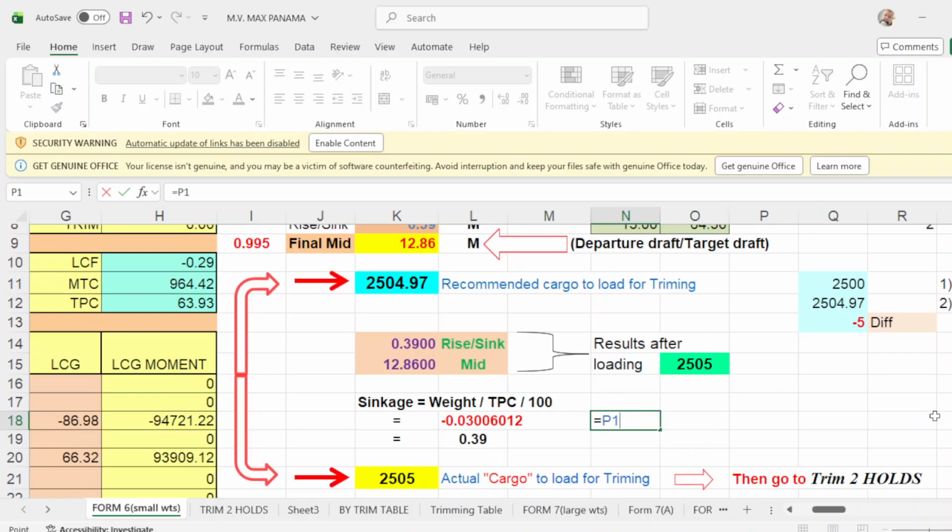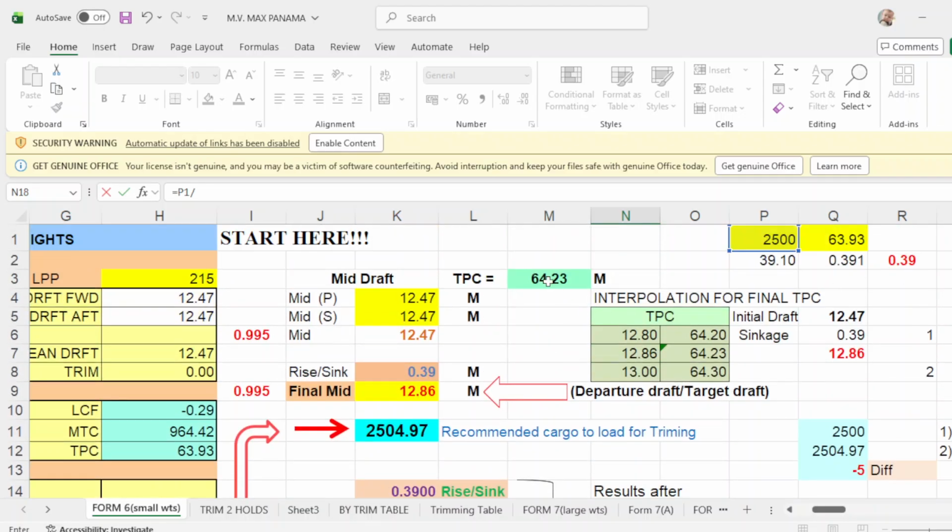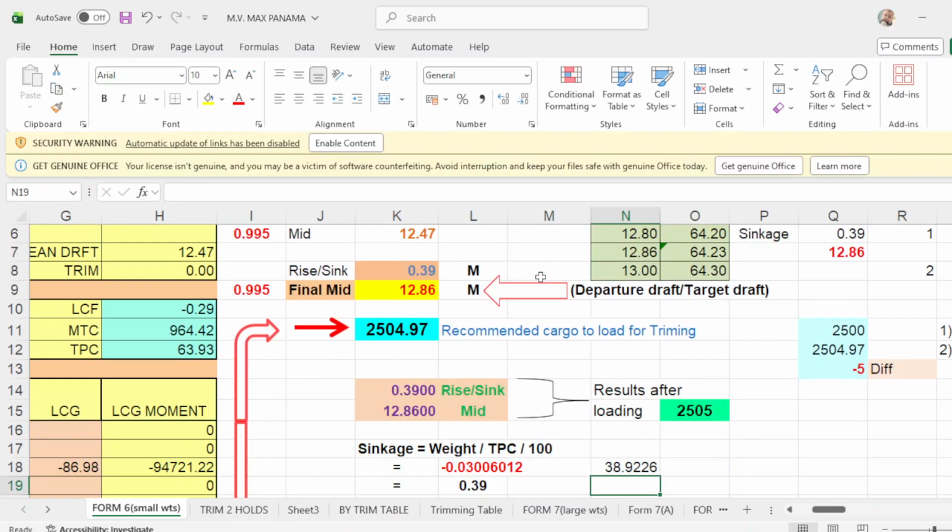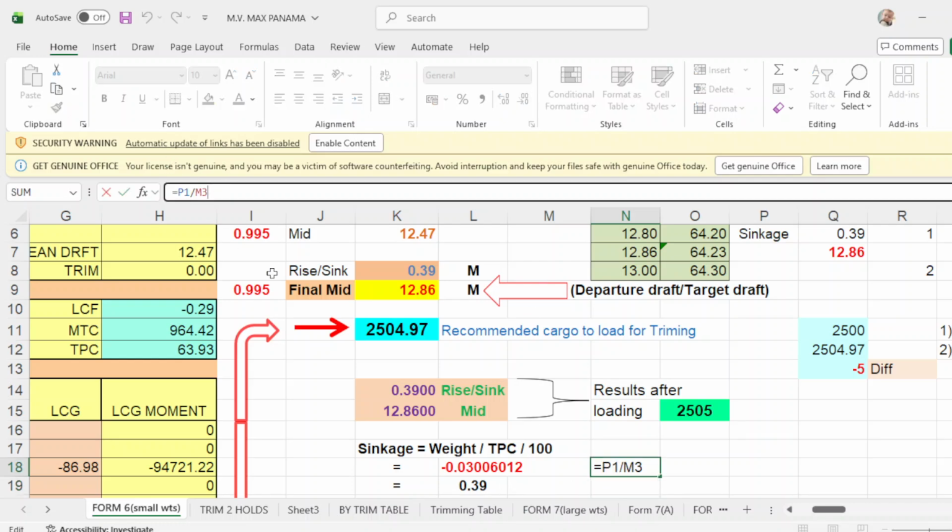Then equals your TPC. What is your TPC? It is 6423. Then 6423 divided over 100. It says 100 here. So P1 is your weight.